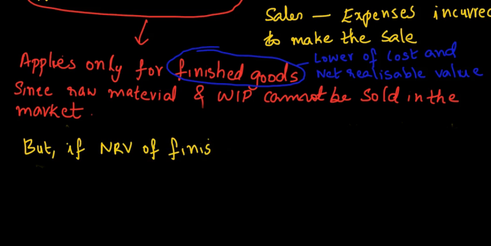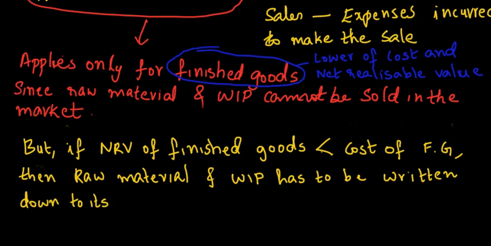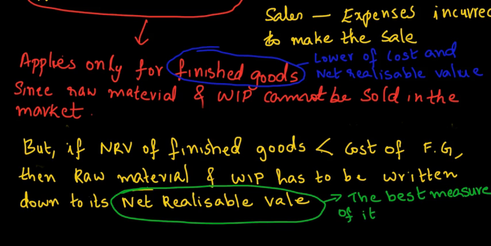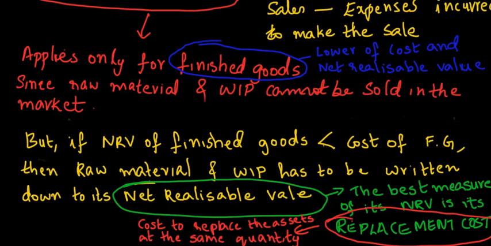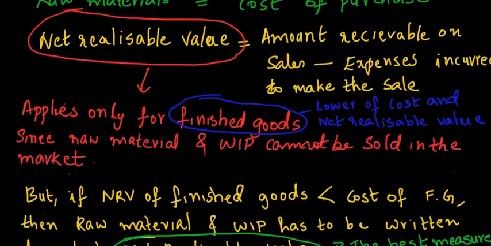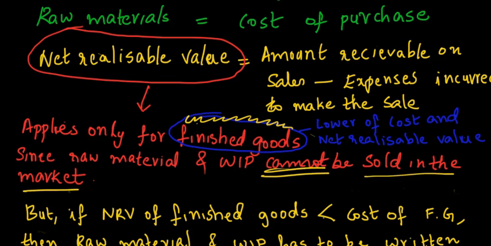However, if the net realizable value of the relevant finished goods is lower than the cost, the relevant raw materials and work in progress should be written down to net realizable value. In such circumstances, the replacement cost of the materials may be the best available measure of their net realizable value. Replacement cost is the cost to be incurred to replace the assets at the same or equal value. We have learned that cost or net realizable value, whichever is lower, applies only to finished goods, since raw materials and work in progress are generally not saleable. Let us now see how to find the cost of finished goods.